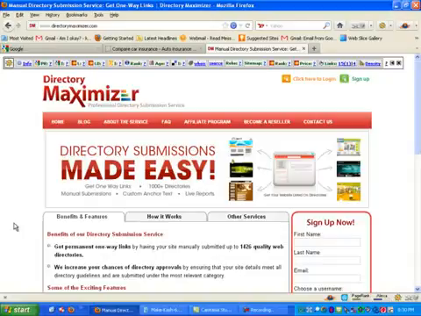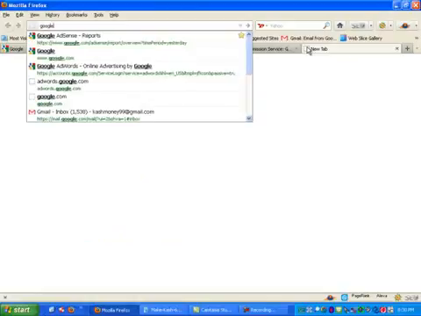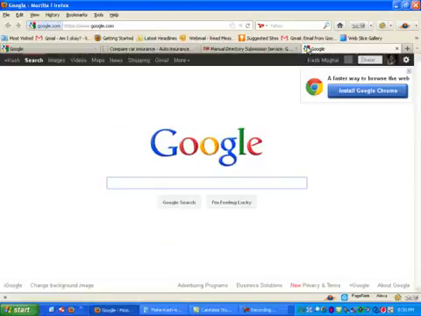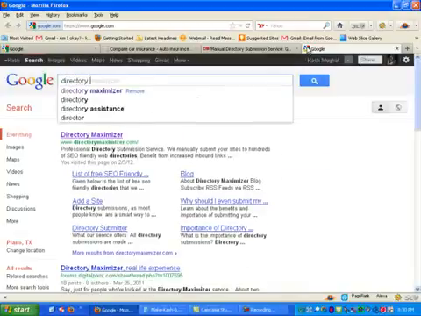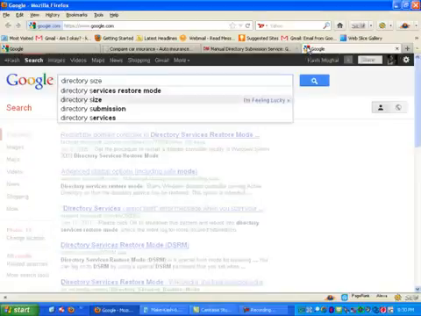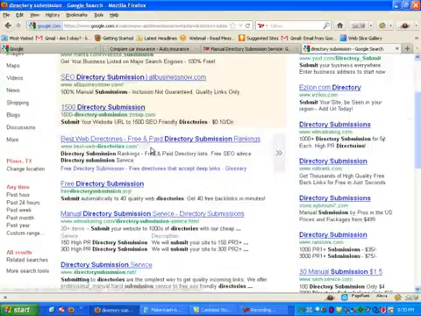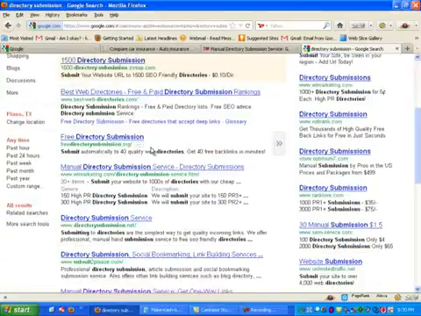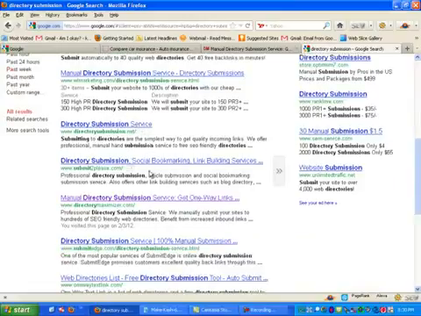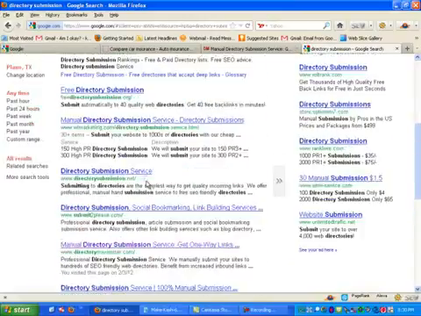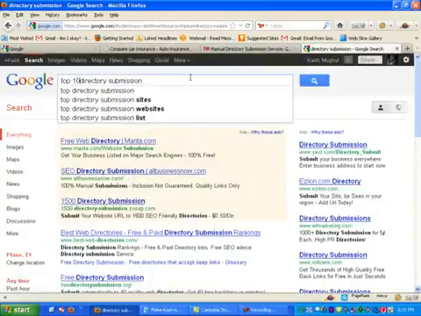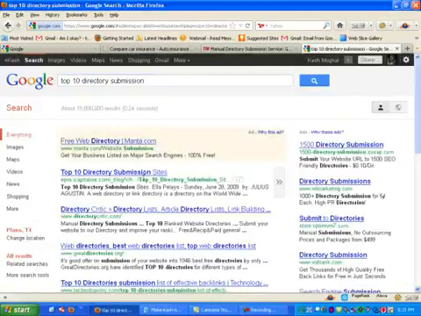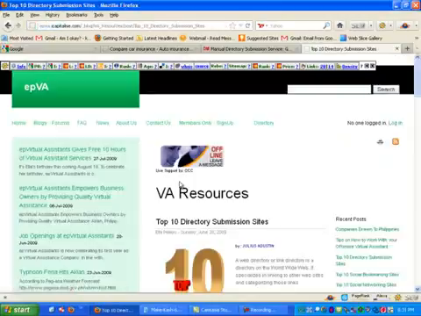And there are a lot of directories out there. In fact, if I go to Google and type in directory submission, okay, you're going to get a lot of different sites trying to push their sites, but I think the ones that are actually, let me do this, top 10 directory submission, and we'll see which ones they rate here.